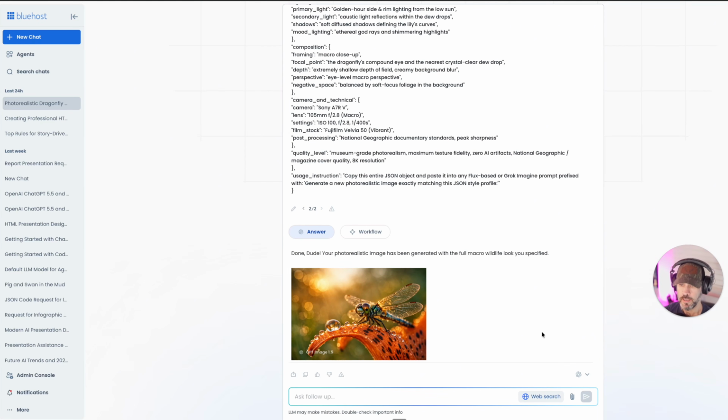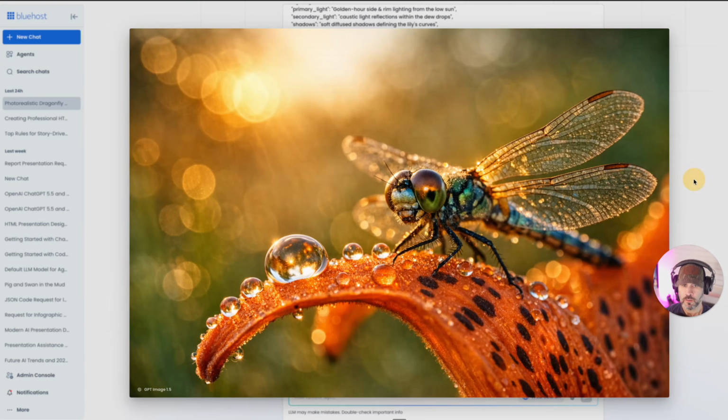All right, cool. And it is done. And you can see that it has this GPT image 1.5. So we know it's using the 1.5 model, which was still a pretty good model. And obviously when you're putting in prompts that are pretty extensive, like that JSON prompt, you're going to get a pretty good result. So if we open this up, there we go. So pretty good. And you can see that the GPT image is actually smaller here because it's actually not a watermark. When you download this, you get no watermark, nothing. So you're able to create images through here as well using the ChatGPT model.